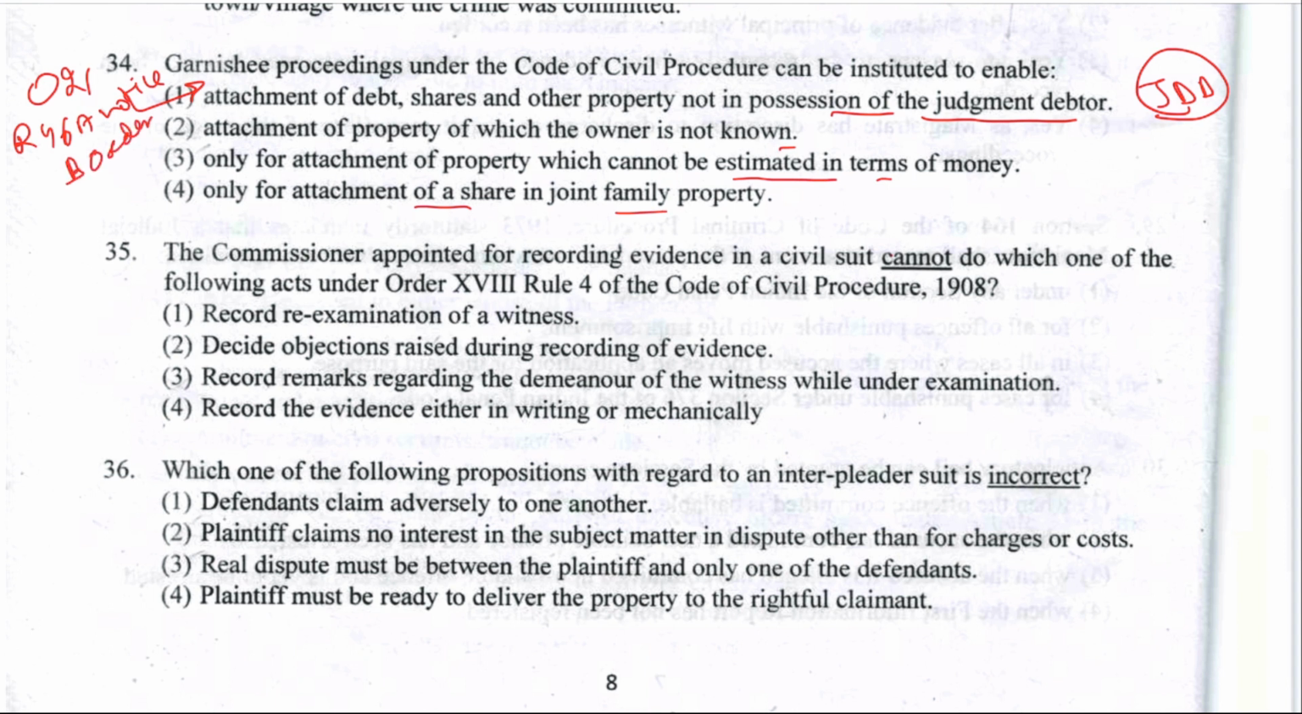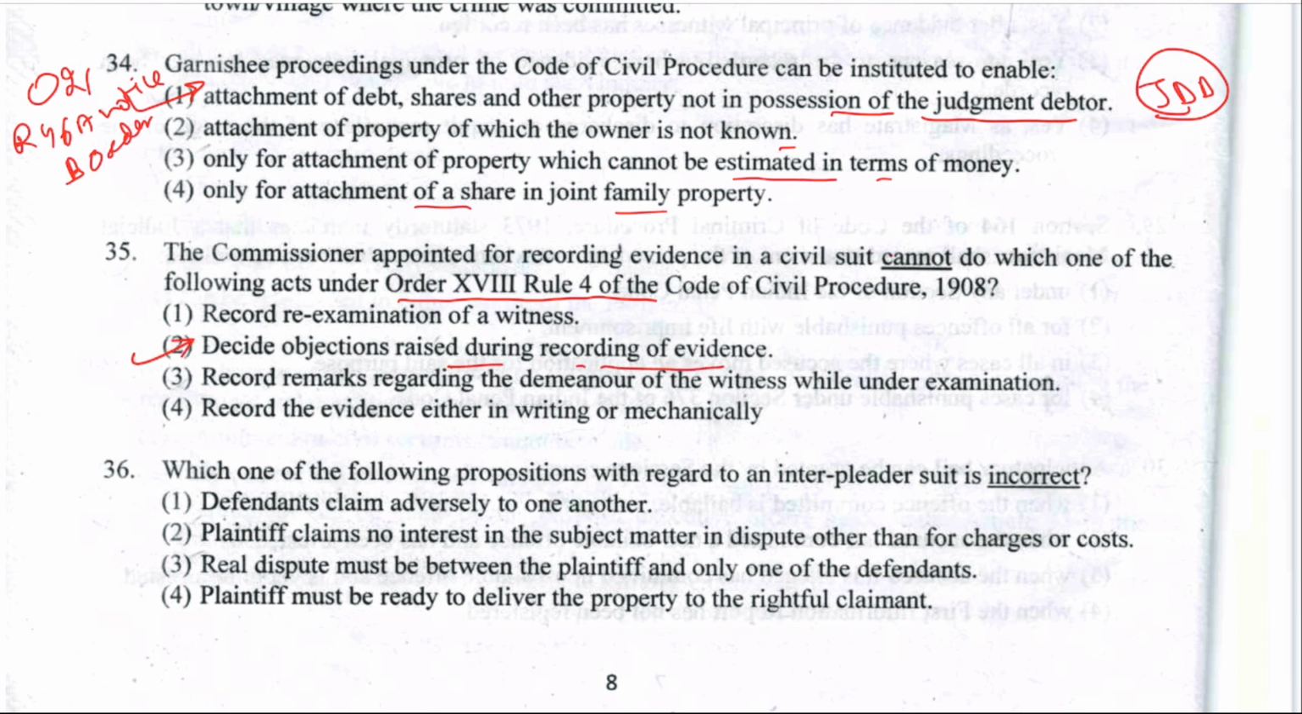Alright. Next is 35. The commissioner appointed for recording evidence in a civil suit cannot do which one of the following acts under Order 18, Rule 4, CPC. What is Order 18? It is hearing of suit and examination of witnesses. So what is written in Rule 4? Record re-examination of witness, decide objection raised during recording of evidence, record remarks regarding the demeanor of the witness while under examination, record the evidence either in writing or mechanically. Rule 4 says recording of evidence. What will be the answer? The answer will be 2, decide objection raised during the recording of evidence.